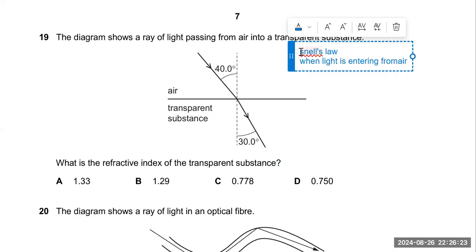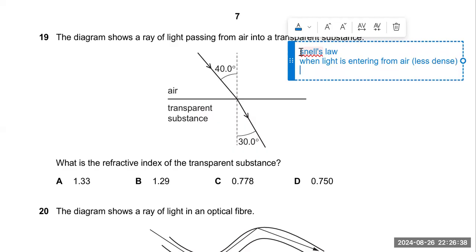Air means less dense material. Which one is less dense material? Less dense material. Okay, to the glass, which one is called more dense material?